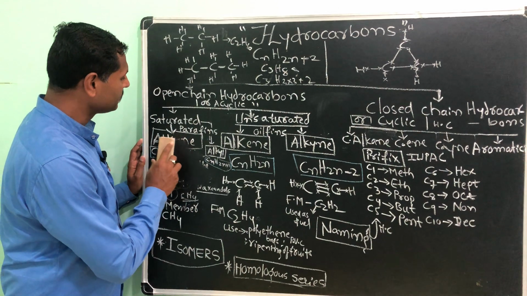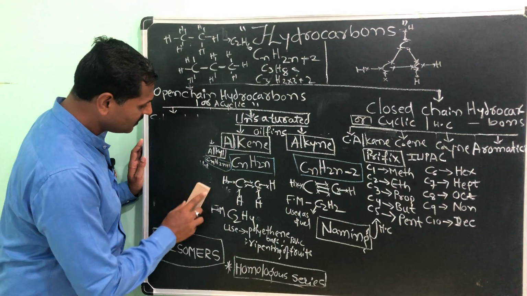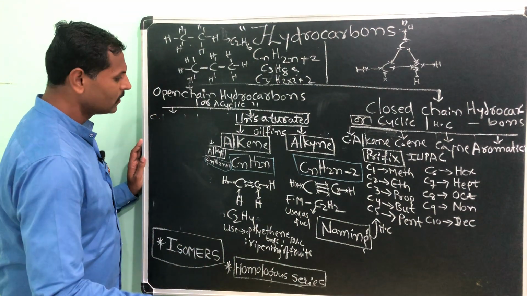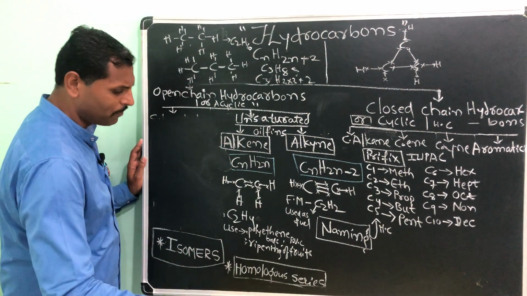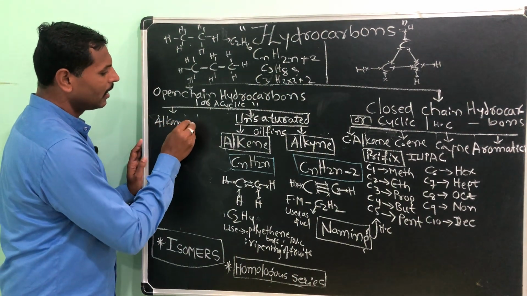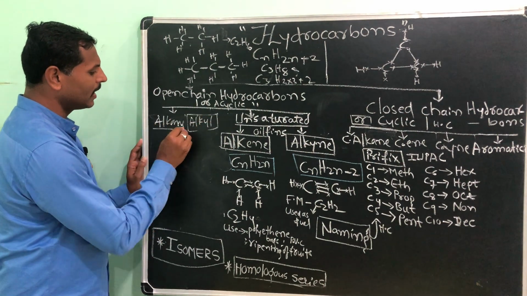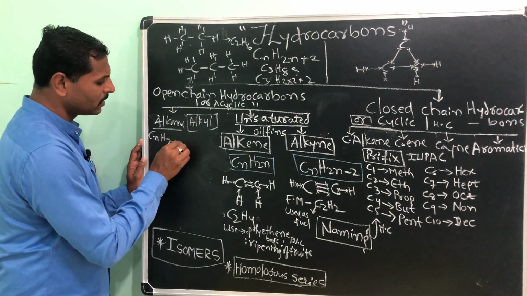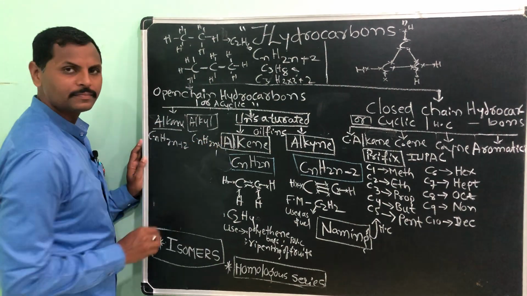See here, these are saturated. The first member of alkane is methane, very good. Next, in the saturated itself, I have taken an alkyl group. One is alkane, another one is alkyl. Two are there, alkane and alkyl. For the alkane you have taken CnH2n+2, whereas here you have to take CnH2n+1.